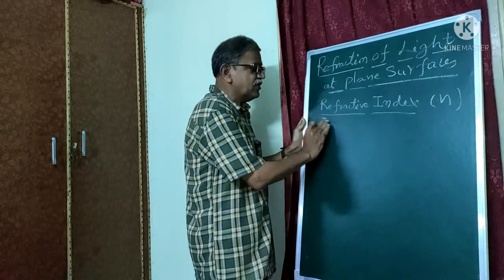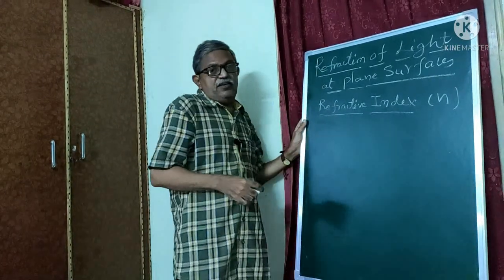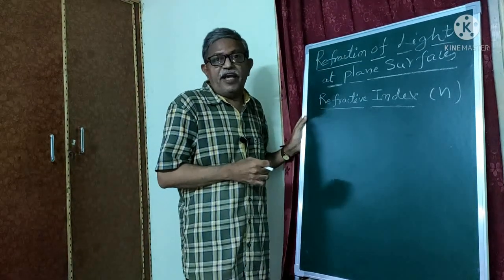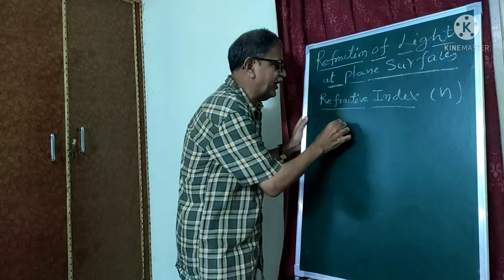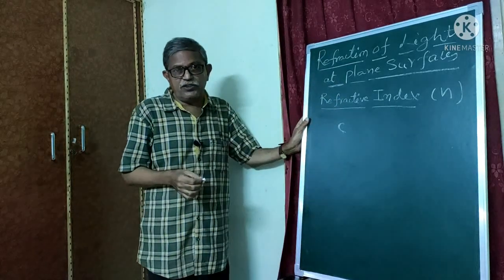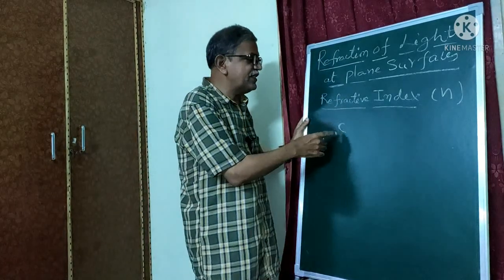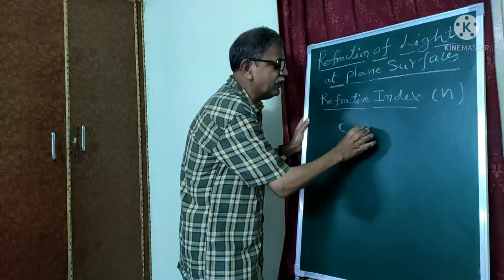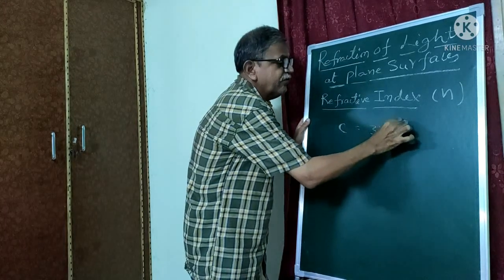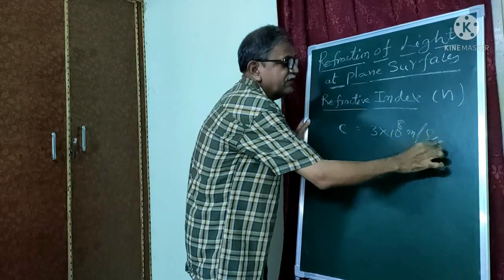For example, suppose the light is passing through the vacuum medium with a velocity of light c. C is equal to 3 into 10 power 8 meters per second.